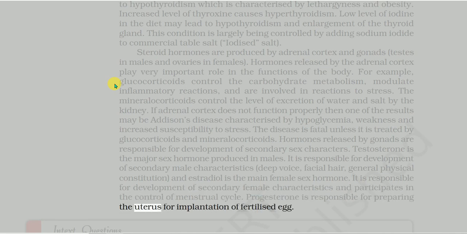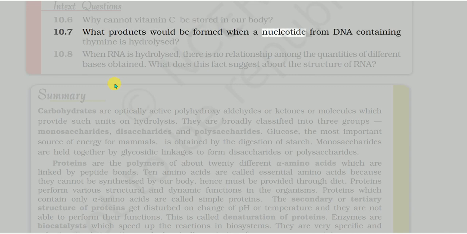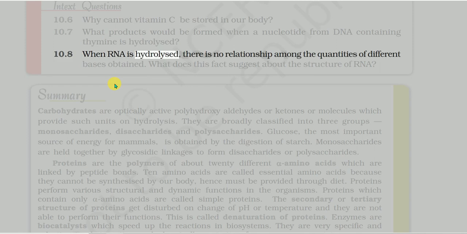In-text questions. 10.6 Why cannot vitamin C be stored in our body? 10.7 What products would be formed when a nucleotide from DNA containing thymine is hydrolysed? 10.8 When RNA is hydrolysed, there is no relationship among the quantities of different bases obtained. What does this fact suggest about the structure of RNA?